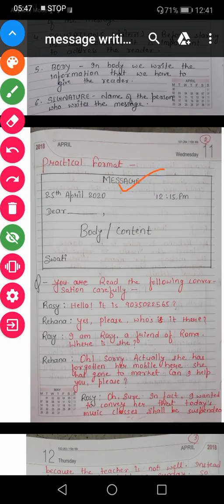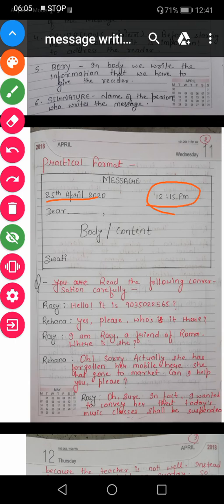Then we write the date. So today is 25th April 2020. We have written it here on the left side. This is the left side and this is the right side. So we have written the date here on the left side, and on the right side the time is written.